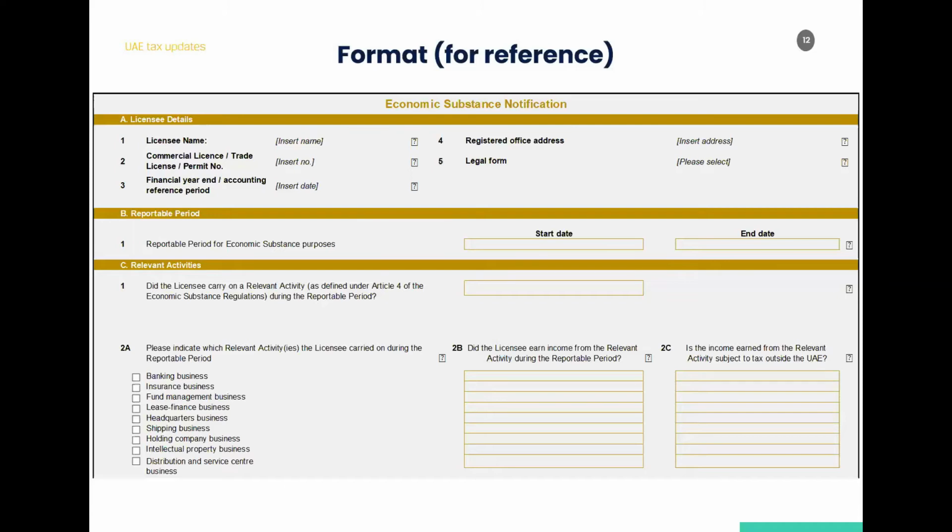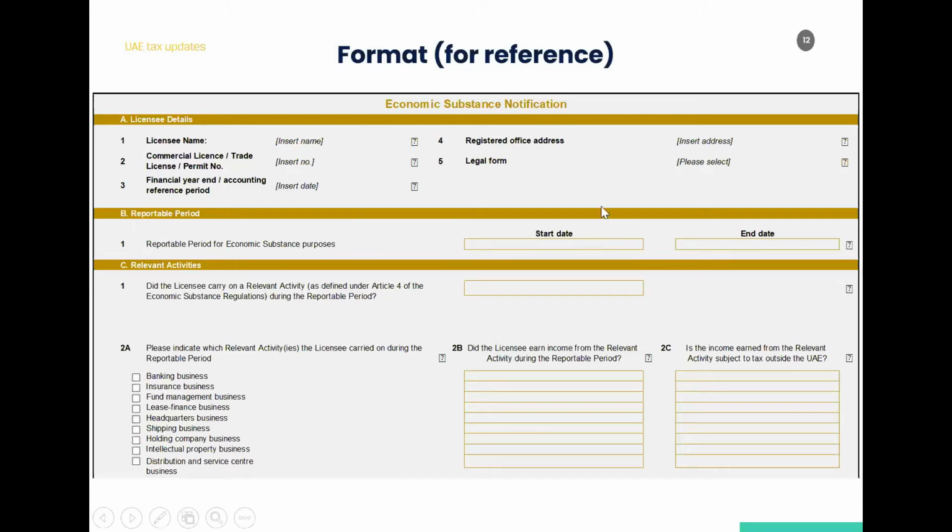So for example, a company which was active for the full year 2019 can use 1st January 2019 to 31st of December 2019 as the dates, or a company which has a financial year from April to March can use 1st April 2019 to 31st of March 2020. So that's how you have to look at what your accounting year is. The accounting year can be found out from the year followed by the company, and could be mentioned in the memorandum of association or the group policy and things like that.